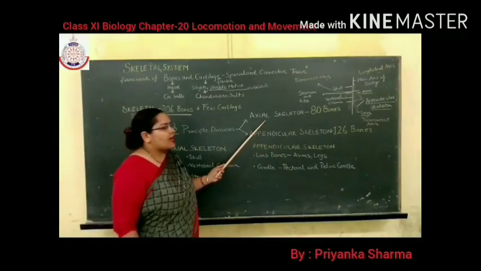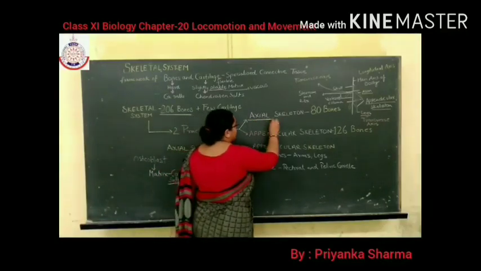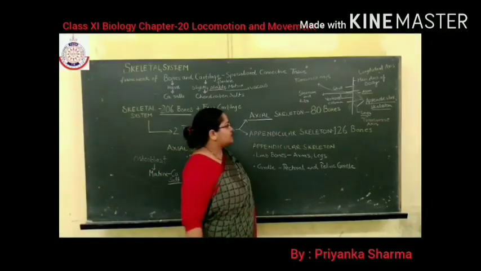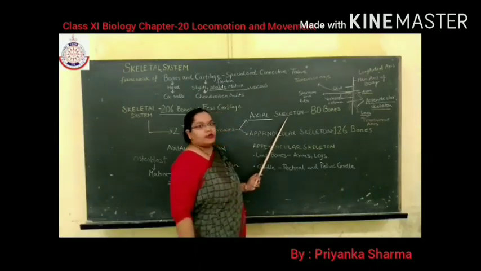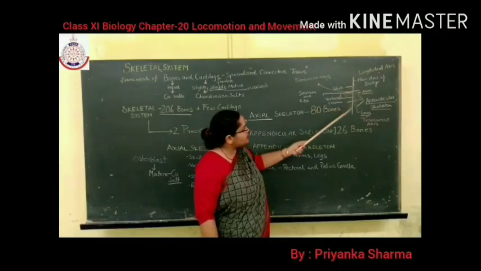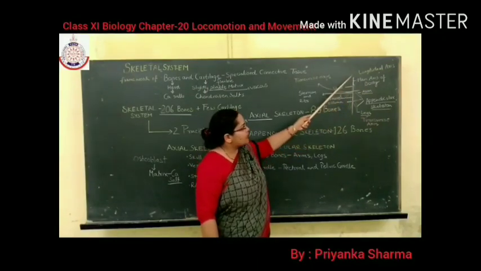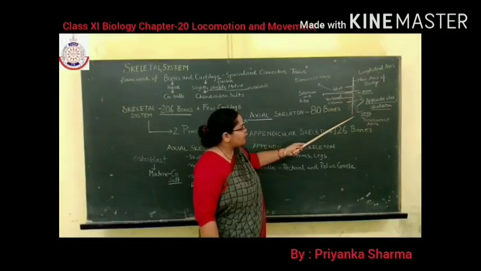What do you mean by axial skeleton? The axial skeleton means the part of the skeleton which is present along the main axis or longitudinal axis of the body.